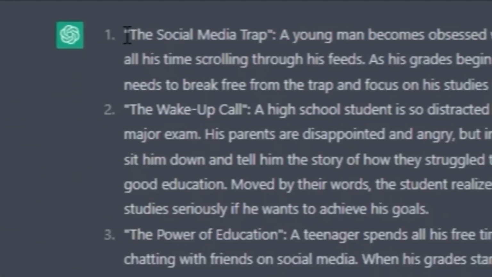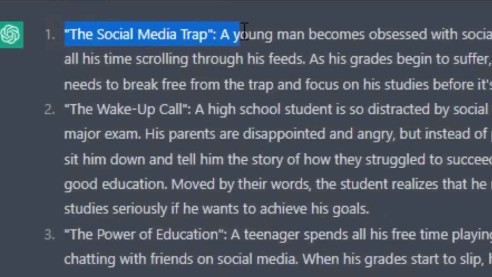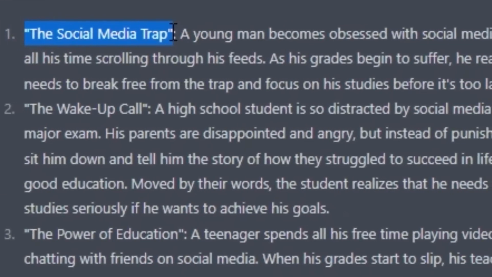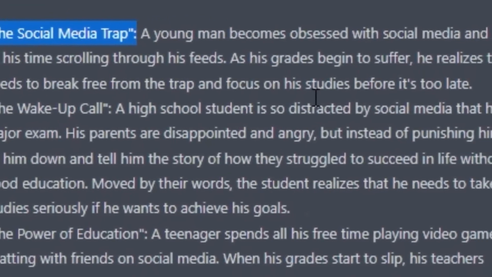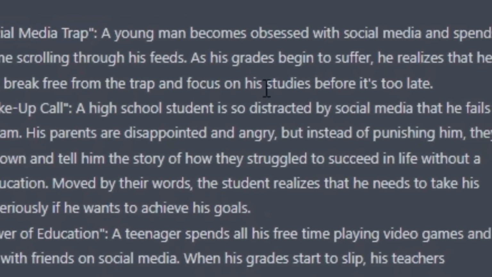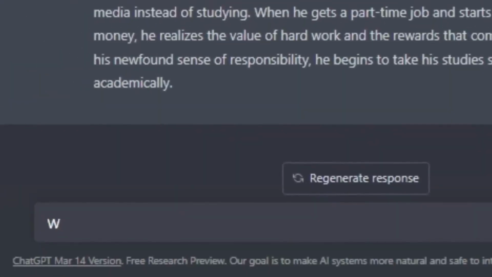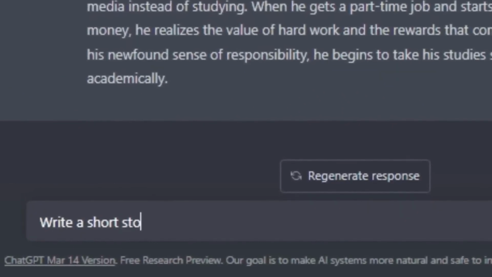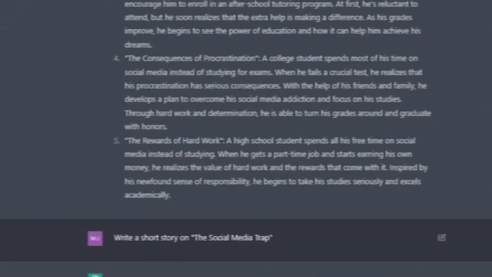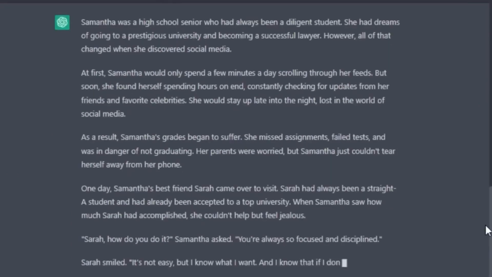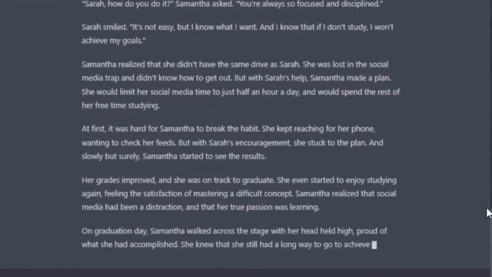The social media trap. This story is about a young man who spends all his time scrolling through social media and neglecting his studies. I like this because it's a very interesting idea that we can start with. Now that we have a story idea, we can ask ChatGPT to write a short story on it. So once it's done writing the story, all you have to do is just copy the story, and the next step is to create the voice.